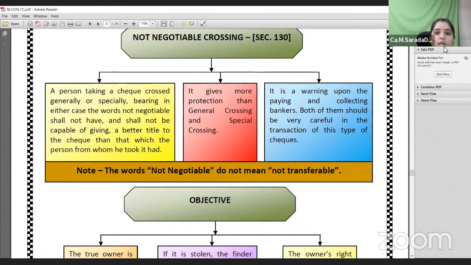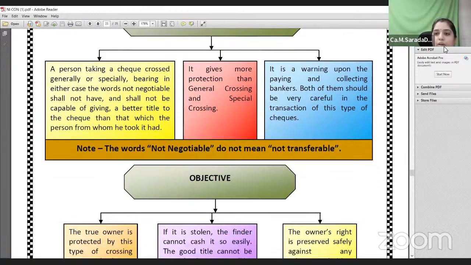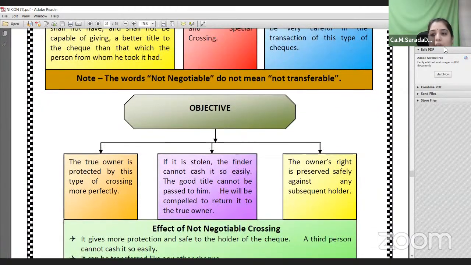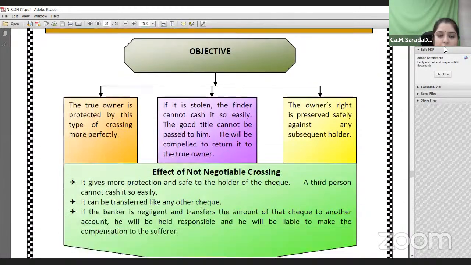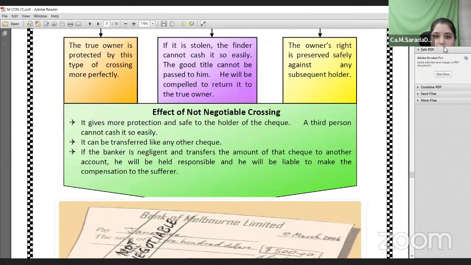So the not negotiable crossing ensures that the amount is correctly transferred to the person for whom the amount needs to be paid. That is the objective of that particular crossing. It gives more protection and safety to the holder of the check. The third person cannot encash when the check is marked not negotiable.